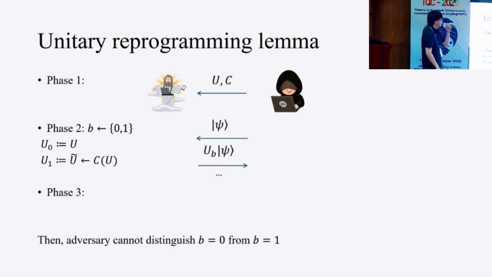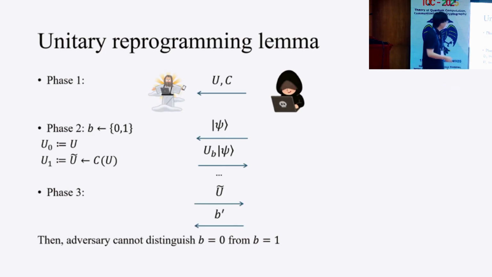In the next stage, the adversary can query this Ub. In phase 3, the adversary does the query to Ub, but the challenger sends the information on U tilde.